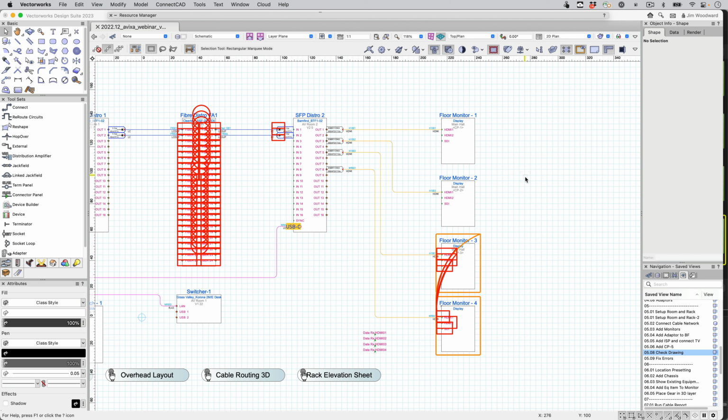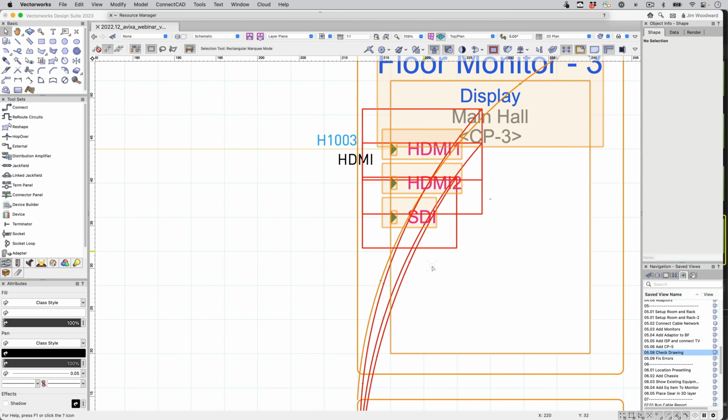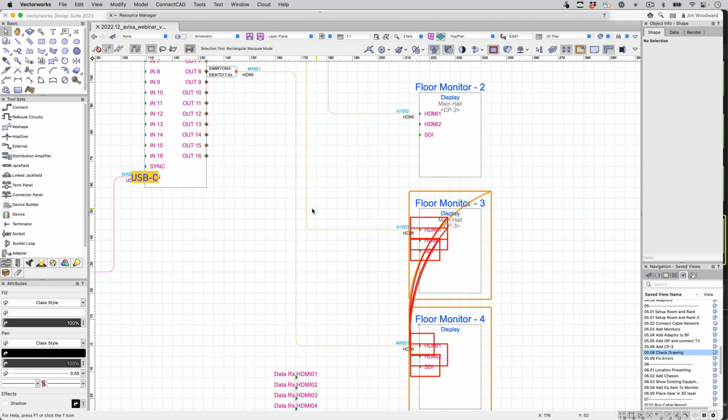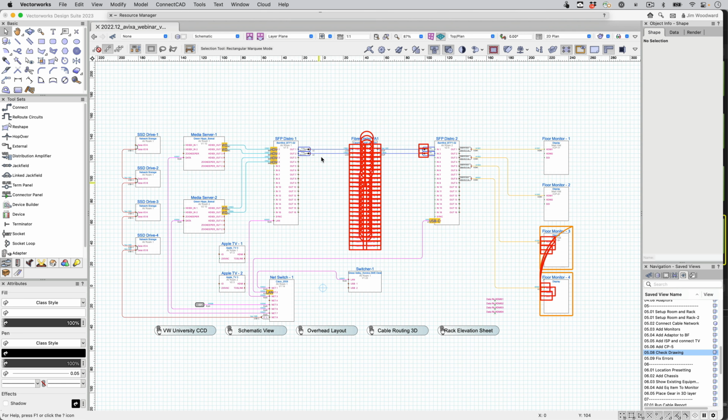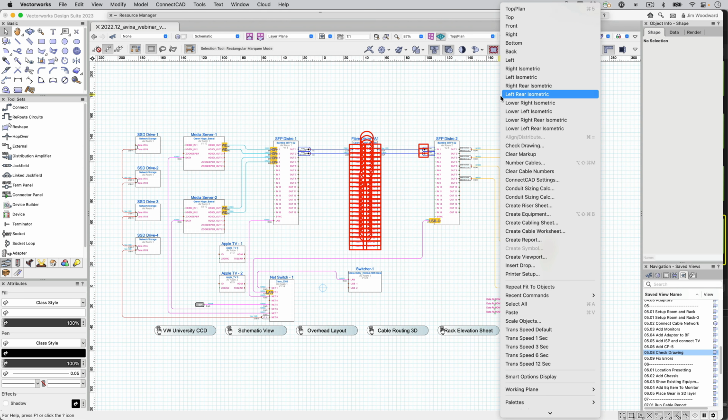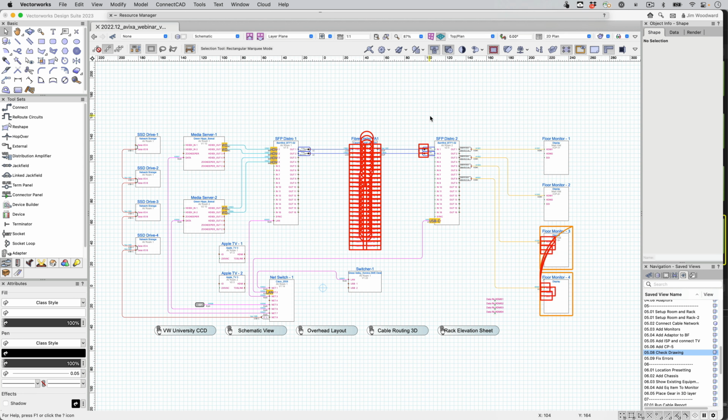So easy to find our corrections. We'll clear the markup.